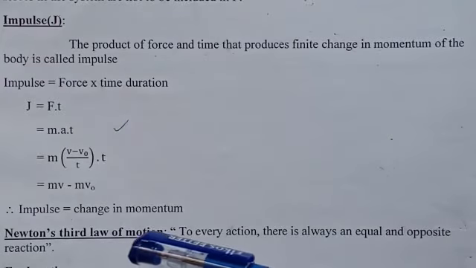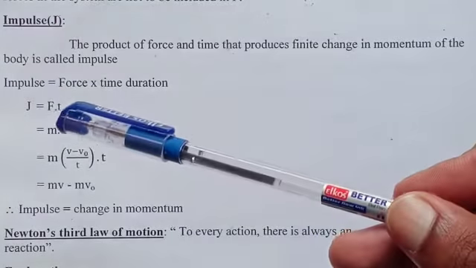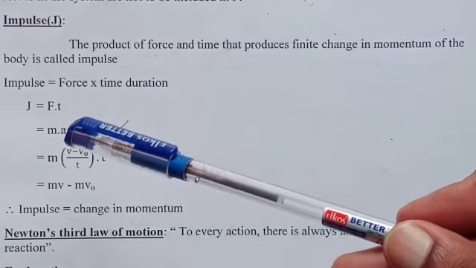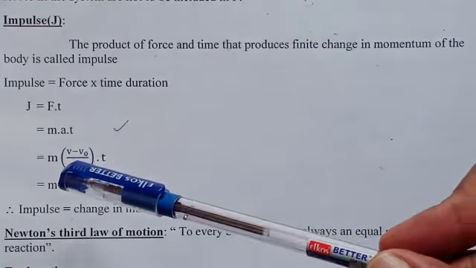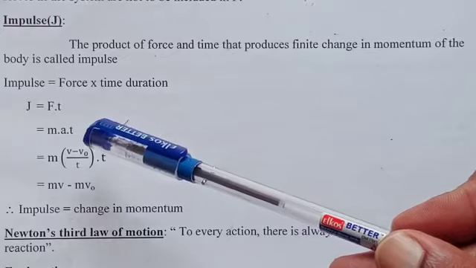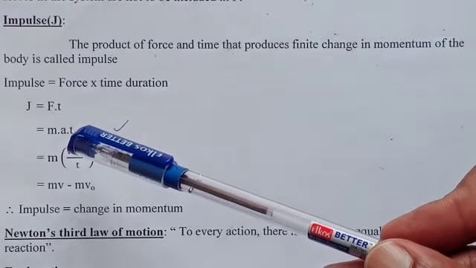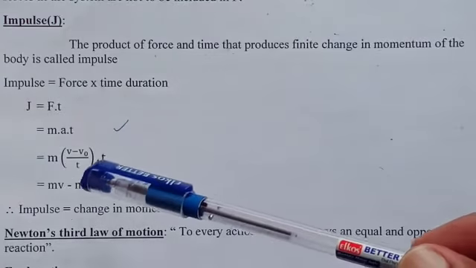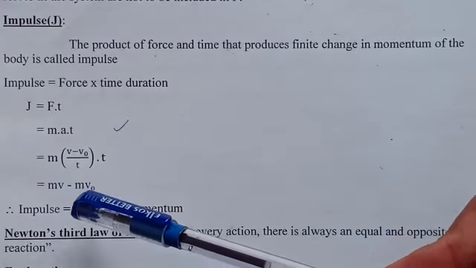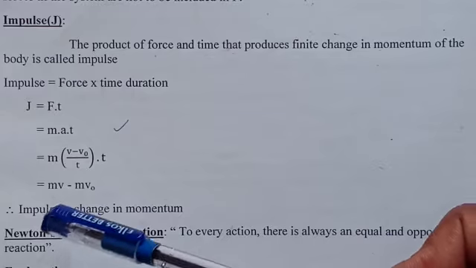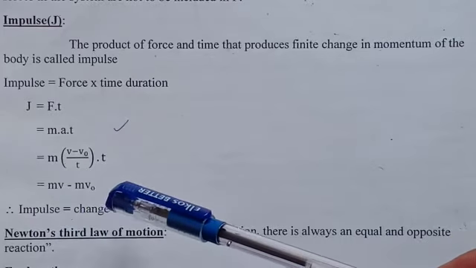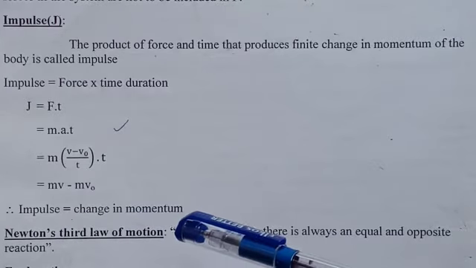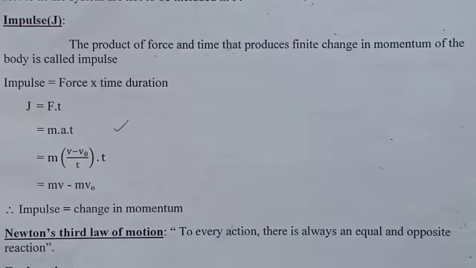Impulse is also equal to change in momentum. According to Newton's second law, force equals ma. Acceleration means change of velocity by time, that is v minus v naught by t, into t. The t and t get cancelled. Now remaining is mv minus mv naught, which represents change in momentum, and hence impulse is also equal to change in momentum.